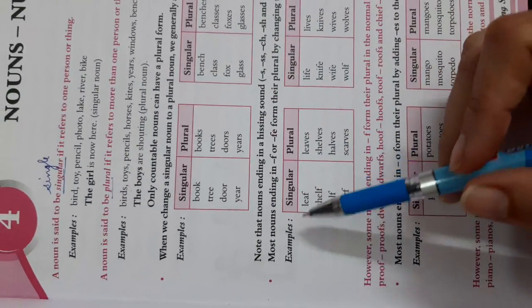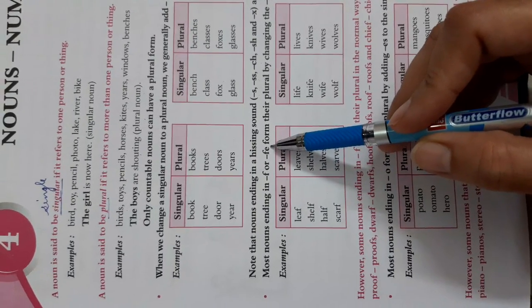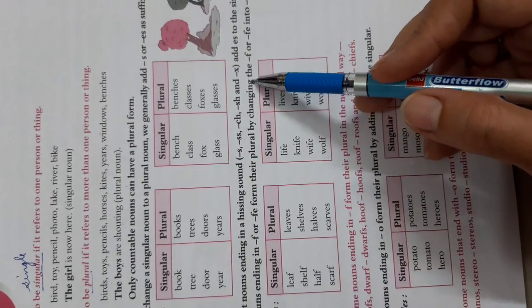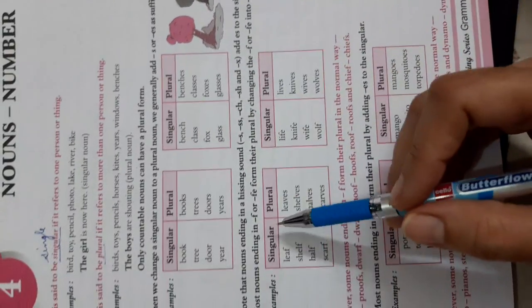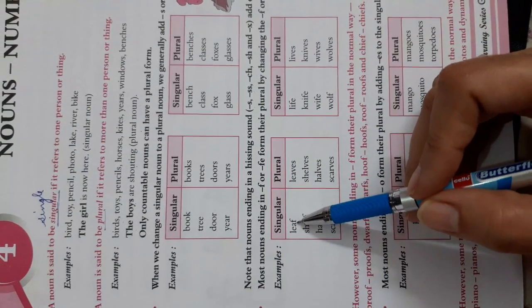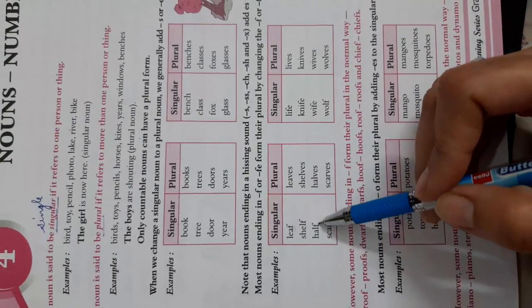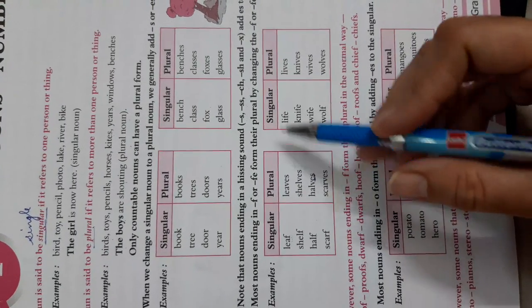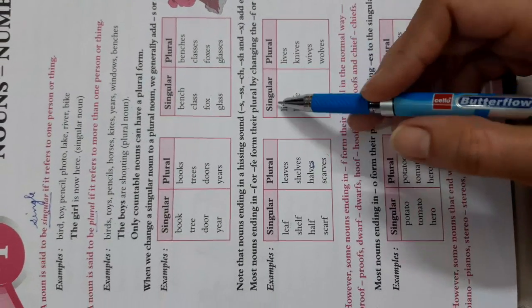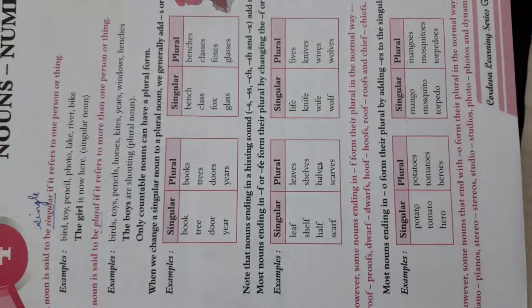Now just see. Here it was very easy to add s or es. Now here most nouns ending in f or fe form their plural by changing the f or fe into ves. Now just see, example: leaf, f is there, it becomes leaves. Half, f is there, it becomes halves. Clear? We are adding ves. Understood? So there are different spellings that you are going to learn. Again, there are a few things that you are going to learn properly.